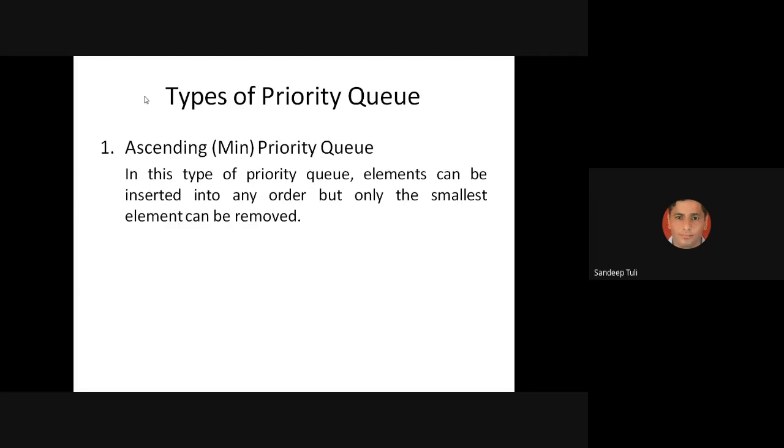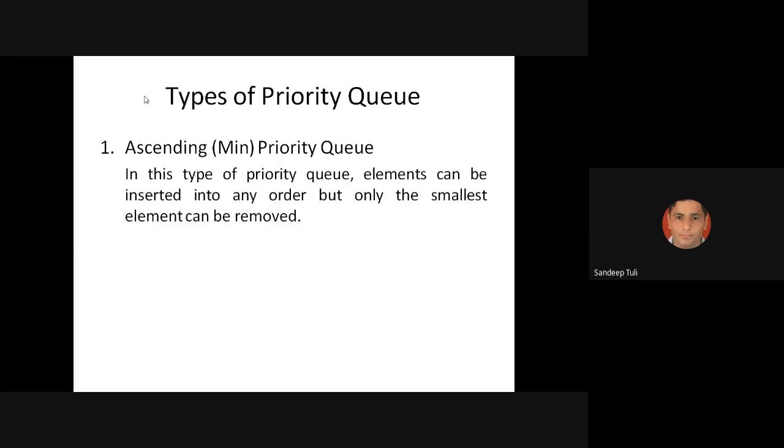How is the priority decided here? Elements can be inserted in any order, meaning the order can be anything, but which element will be deleted? The smallest element. That is how the priority is being decided. So deletion will be of the smallest element, and we will apply some ways and means to identify the smallest or minimum element of the list.